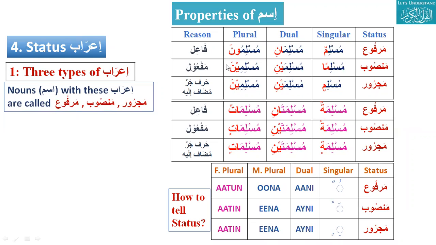Whenever there is something, we have to fit it on this table and everything will be clear. This is the important table to understand the status marfu, mansub, and majroor in the case of both masculine and feminine, for singular, dual, and plural.